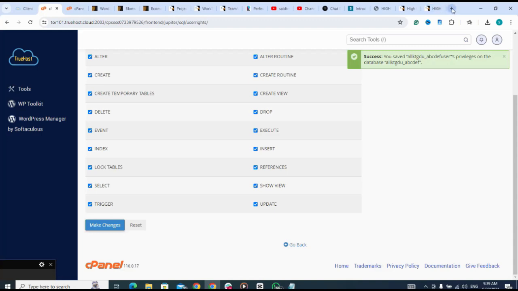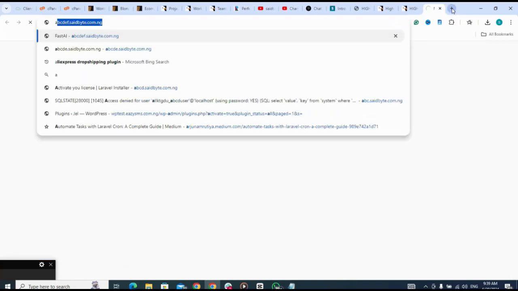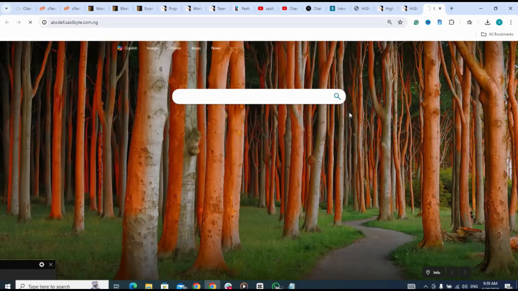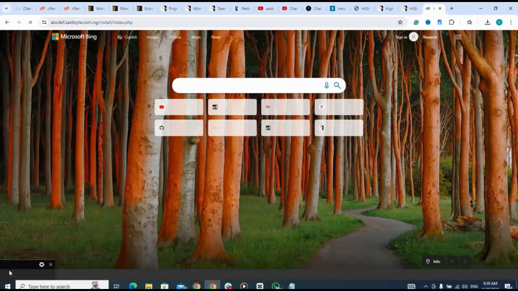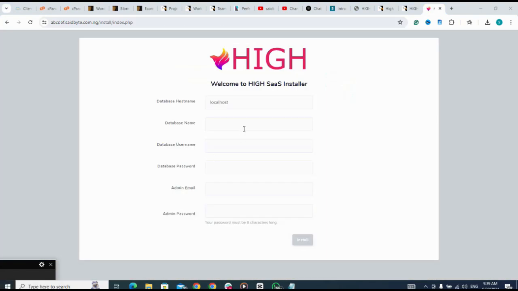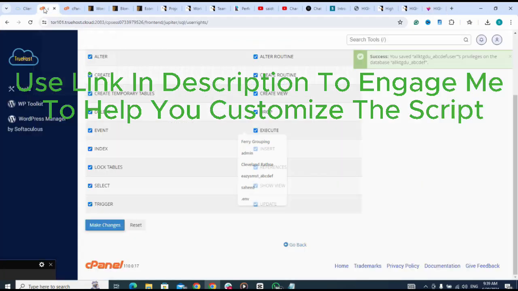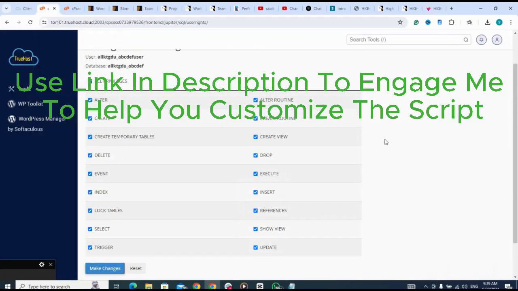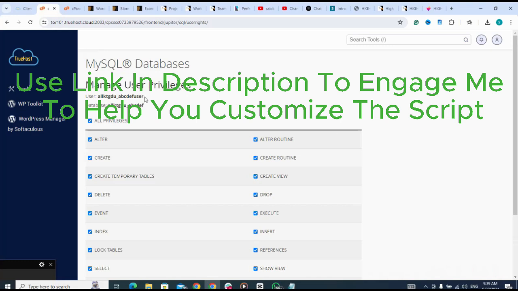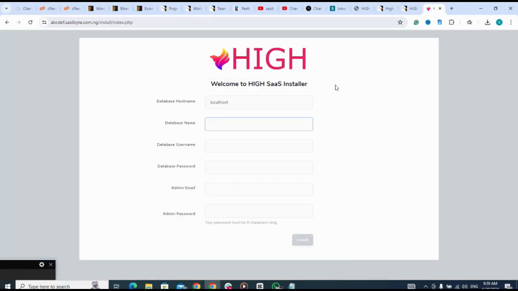Now let me go to my subdomain. Enter. Database name. Let me come back here to copy my database name. Copy. Control paste. So my database name is this.